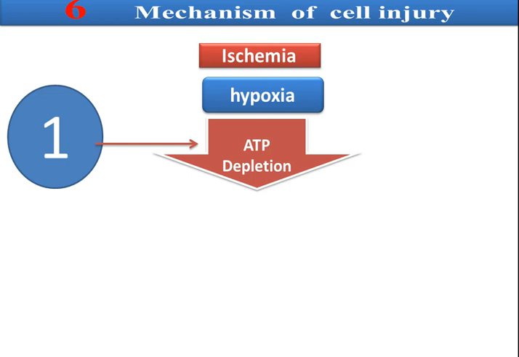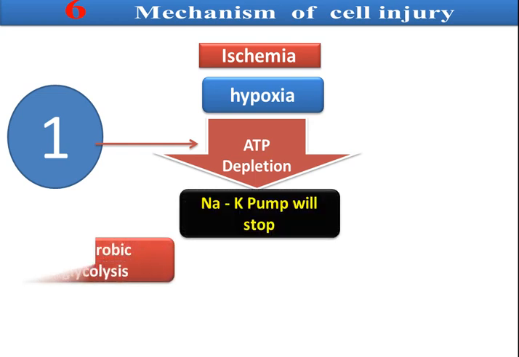There is no sufficient oxygen supplementation, and there is no ATP production. When we don't have ATP in the cell, the sodium-potassium pump will stop. This transports Na and K from and to the cell.